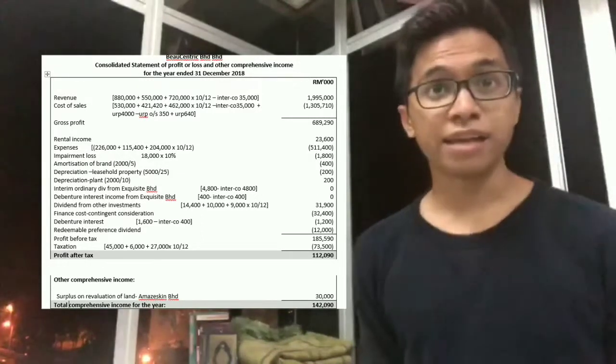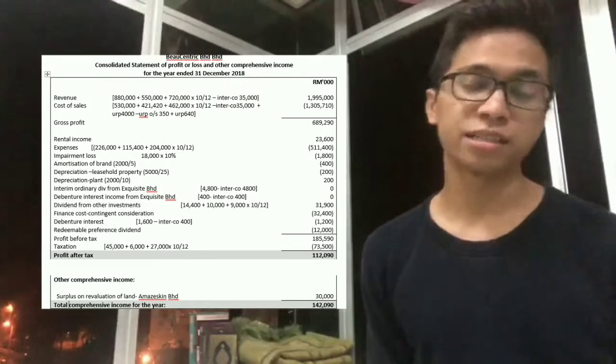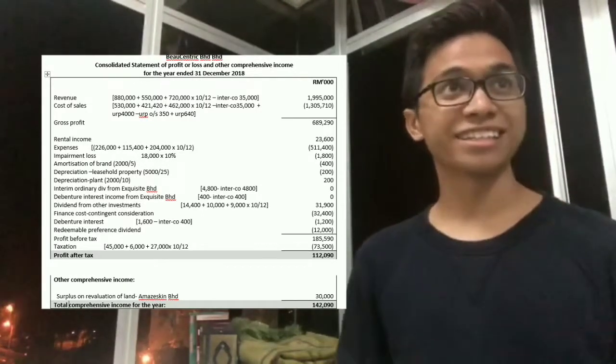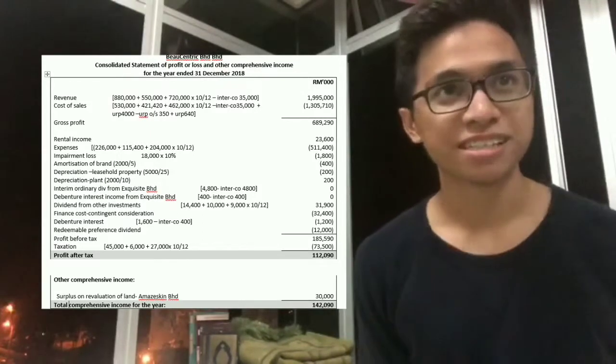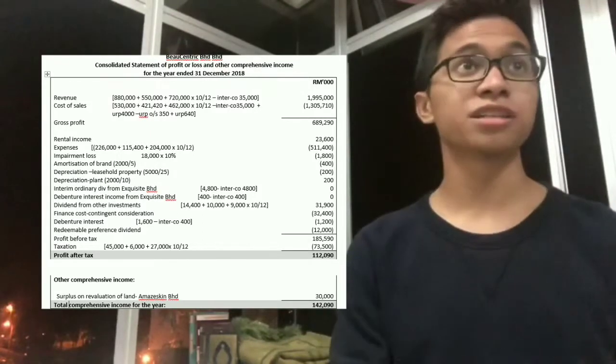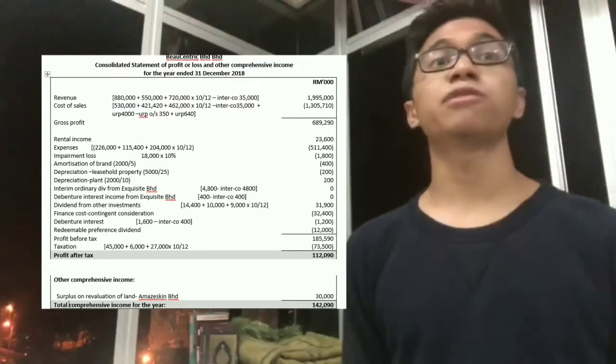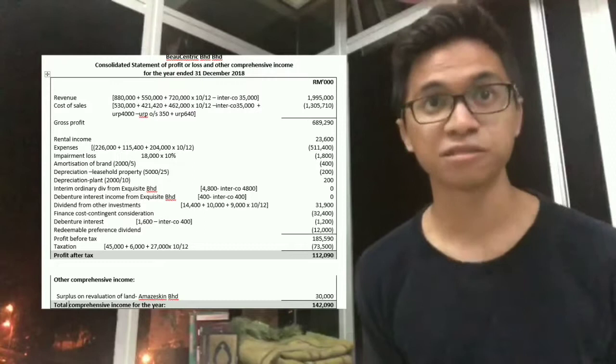After we do the relevant necessary addition and subtraction, such as the internal company transactions and all that, we would arrive at a profit before tax of 185,590.